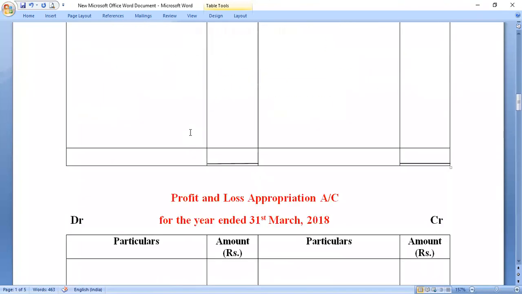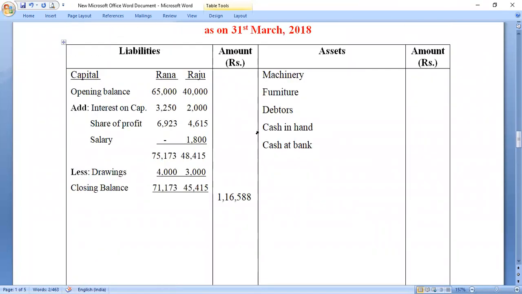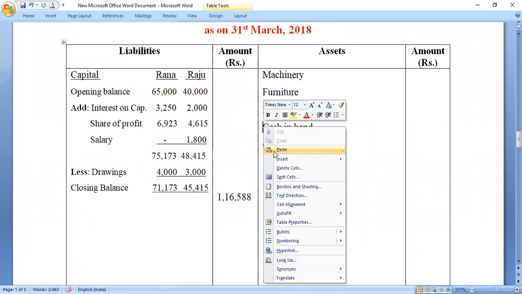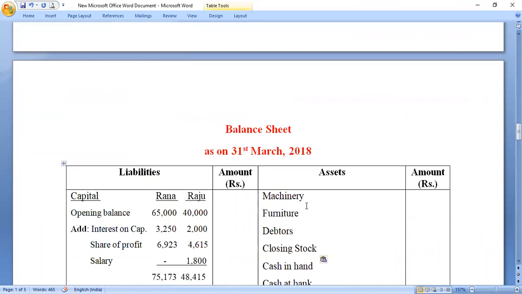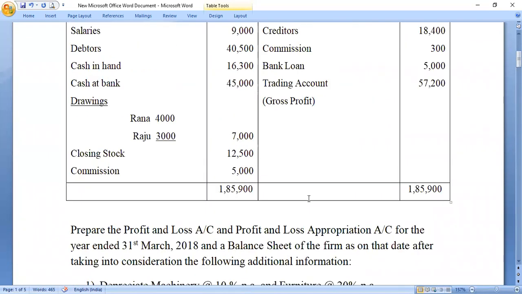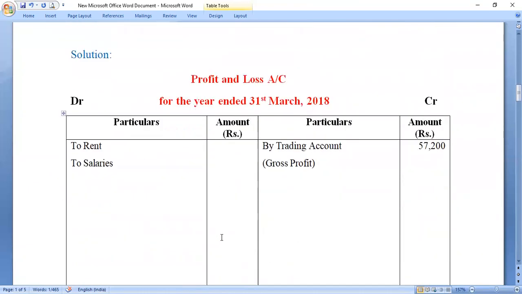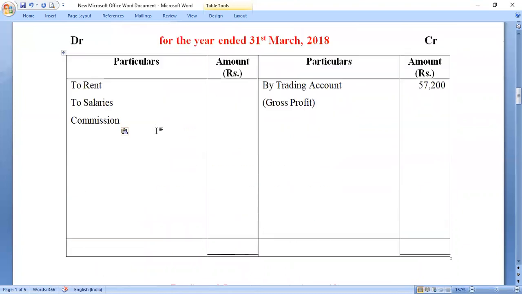So I'm going to move to balance sheet again and show it somewhere before cash in hand, because dear students, we are going to follow the permanence order. So more permanent items are to be shown on the upper side. Next is commission. This commission on the debit side, what does it represent? It represents commission paid, an expense. So it will go to the profit and loss account debit side. Of course, don't forget to write it.